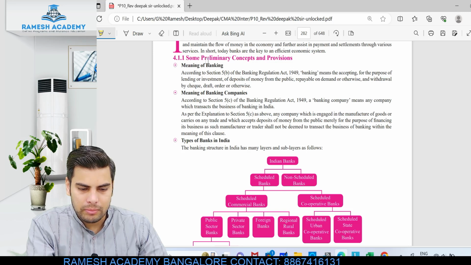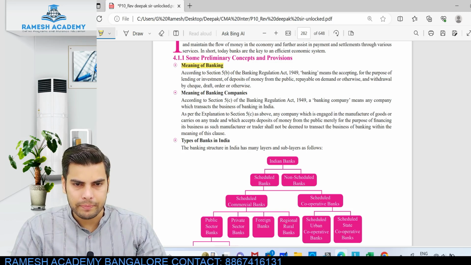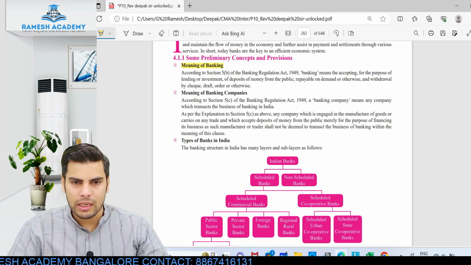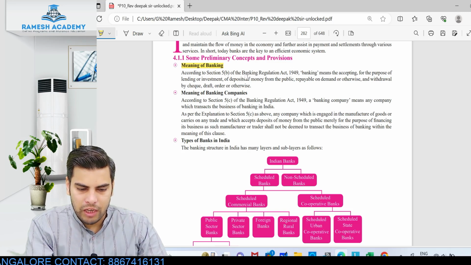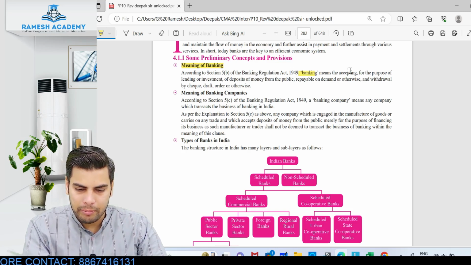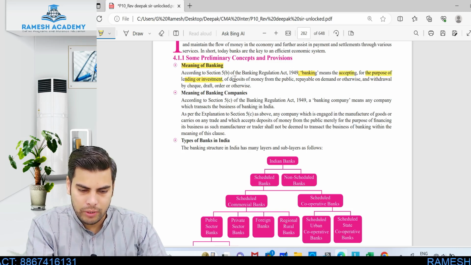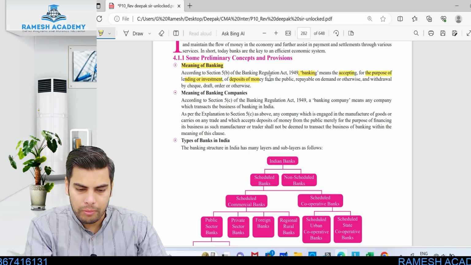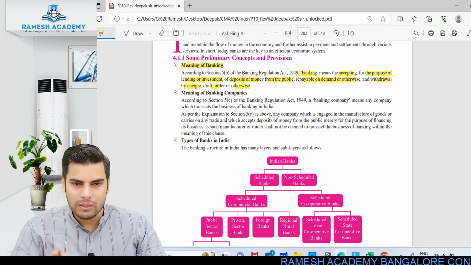Look at this next part. They have given the meaning of a few terminologies. So first thing is they have given you the meaning of the term banking. They will not be asking any question, but you will have to remember the meaning of this term. So what is banking? According to section 5B of Banking Regulation Act, banking means accepting for the purpose of lending or investment, deposit of money from the public, which is repayable on demand or otherwise, and withdrawal by check, draft, order or otherwise. Very simple definition.